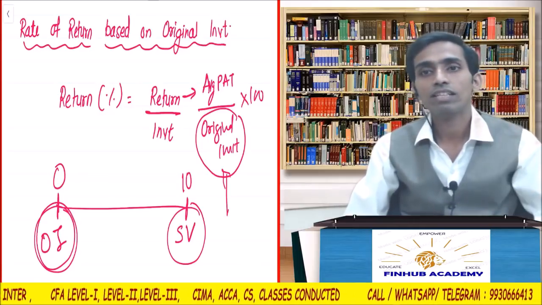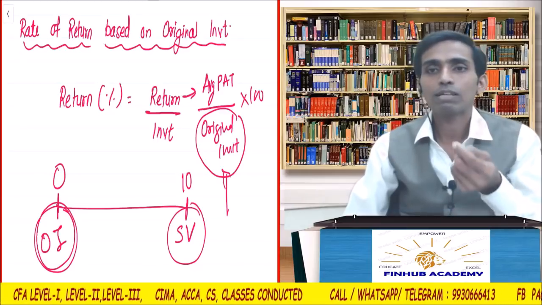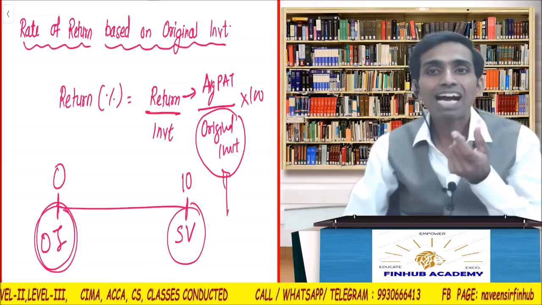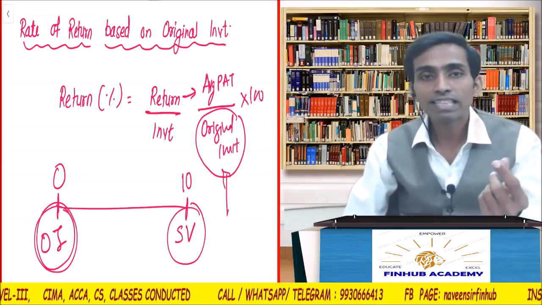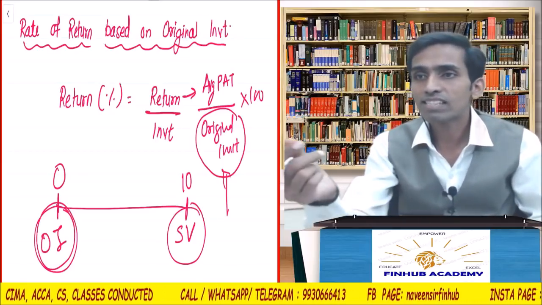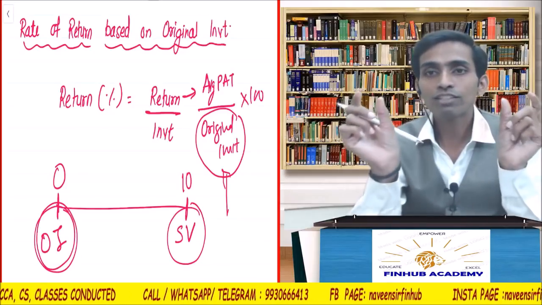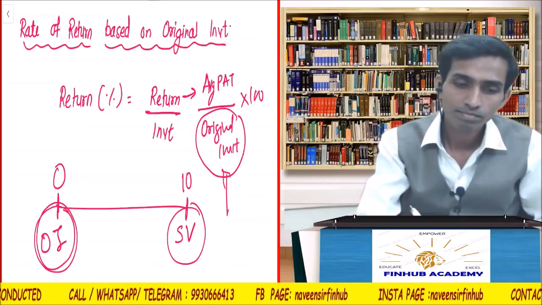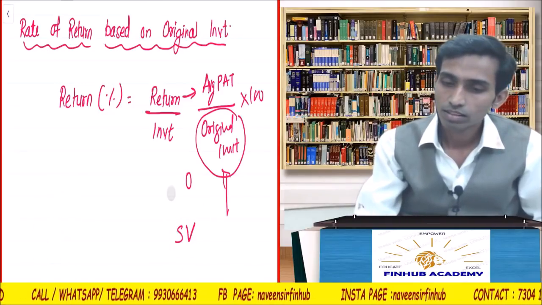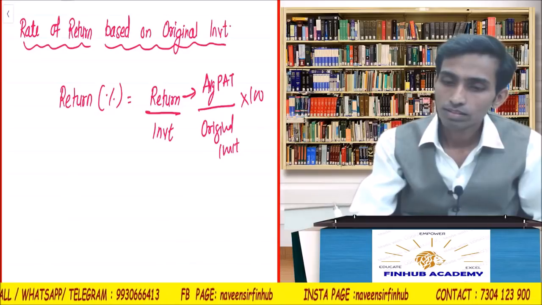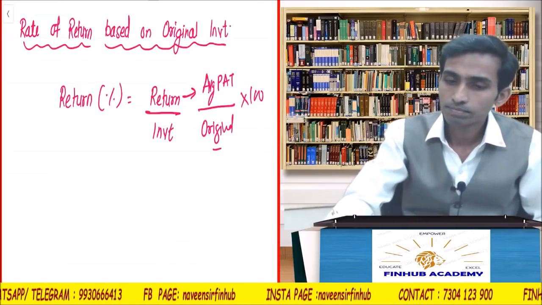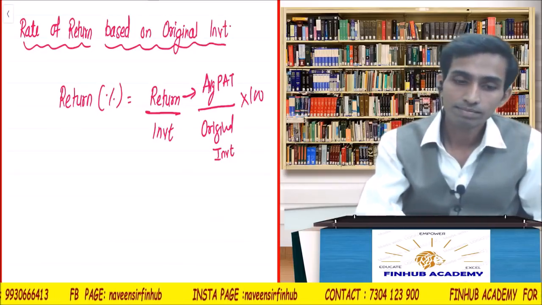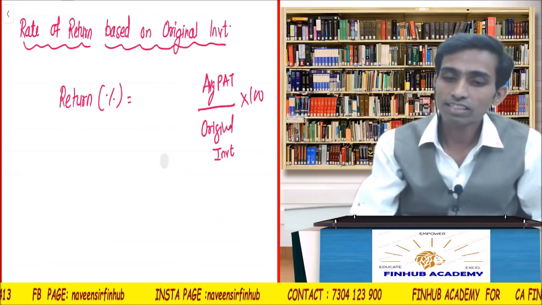It is initial. So what do we do in calculating inventory also? We take opening plus closing upon 2, the average inventory, because opening inventory is standing at the beginning and closing inventory is standing at the end. Those are two extreme values, so we average it out. Is that clear, guys? Fine. Please write this formula. Any question on this?